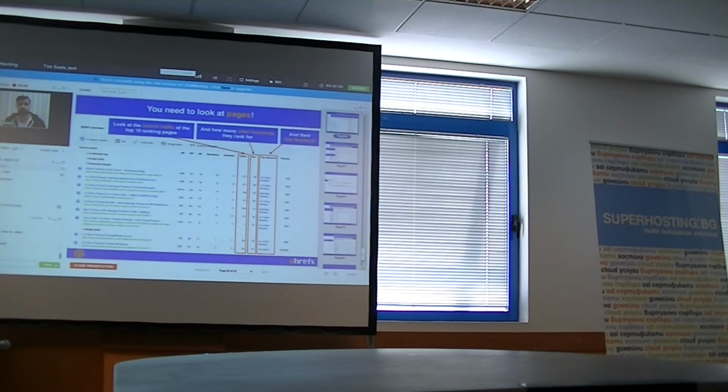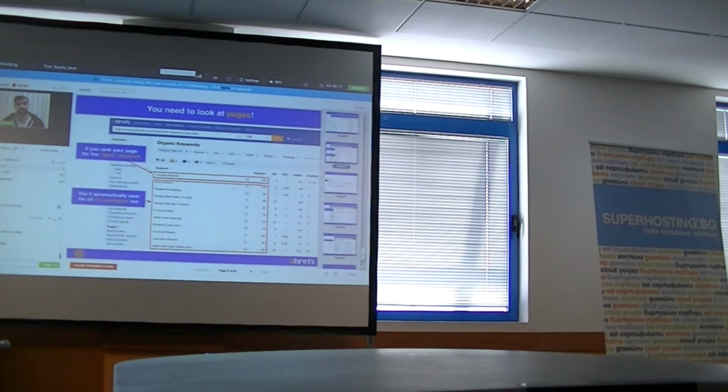But then in Ahrefs, you can basically pull the top 10 search results for this keyword and look at the traffic of the top ranking pages, at their search traffic, and the amount of other keywords they rank for. And if you look at the top ranking page for the keyword "I'm sorry flowers," you can see that other than ranking for "I'm sorry flowers," it also ranks for 47 other relevant keywords, which brings almost 300 super targeted visitors per month.